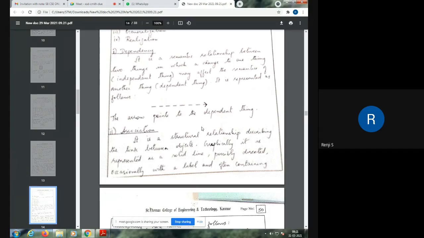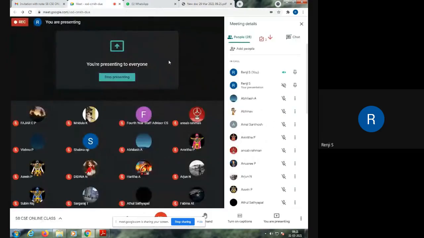Now, what is the dependent thing and what is the independent thing? Suppose I'm writing an equation.